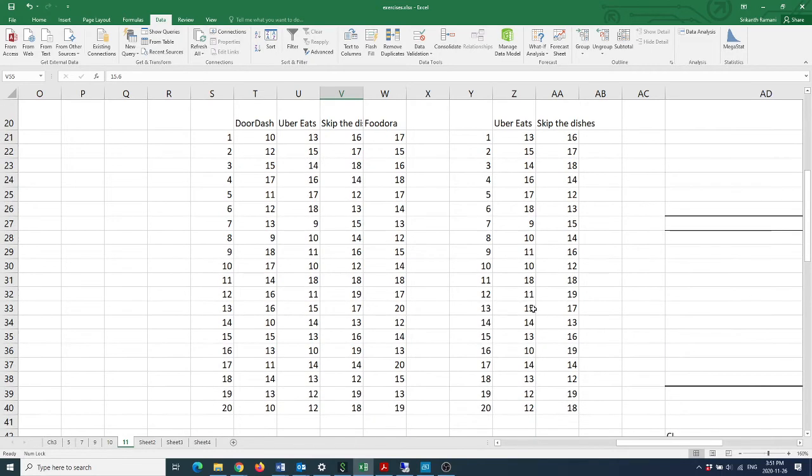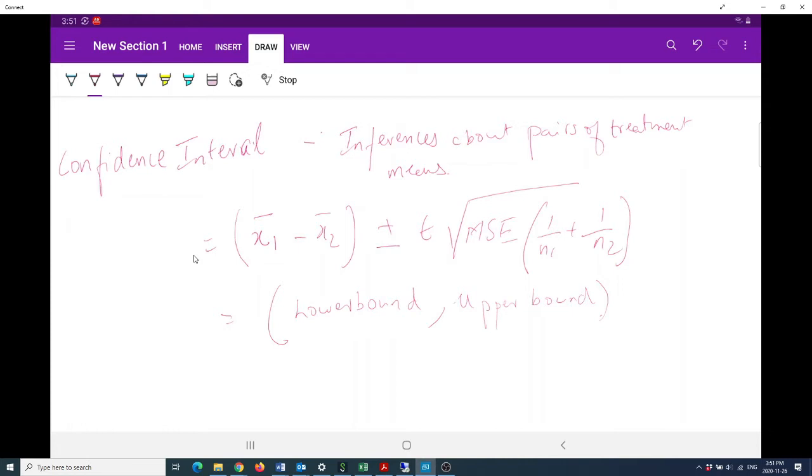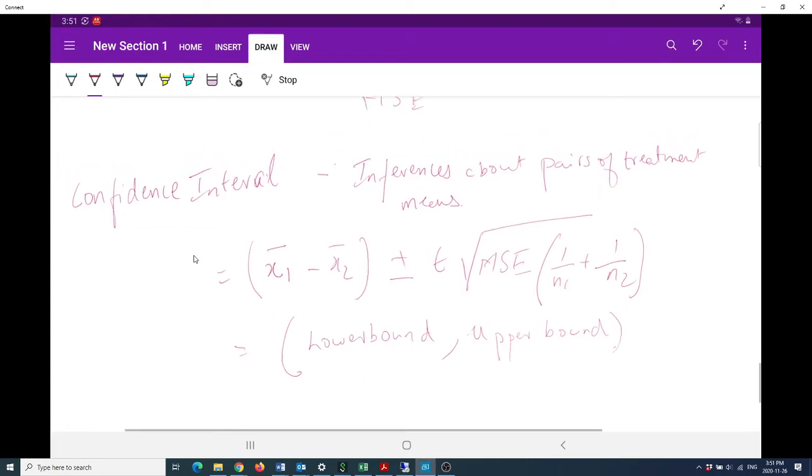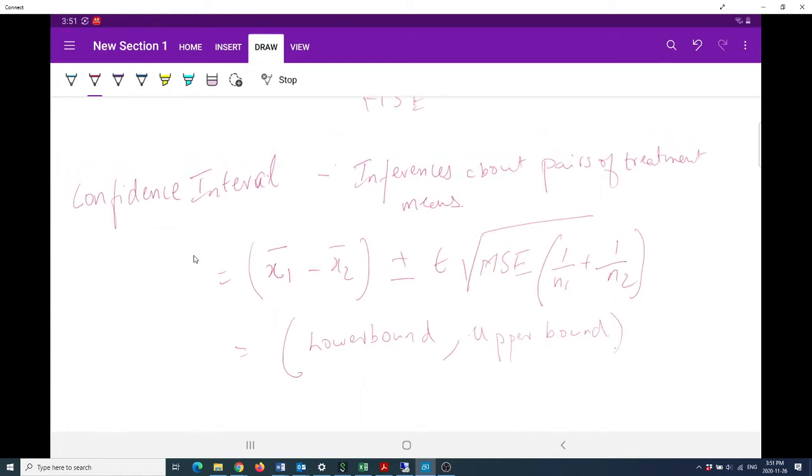So let's go ahead and compute that value. We will be using the t statistic, answering our question of whether Uber Eats is lesser than Skip the Dishes based on this confidence interval.